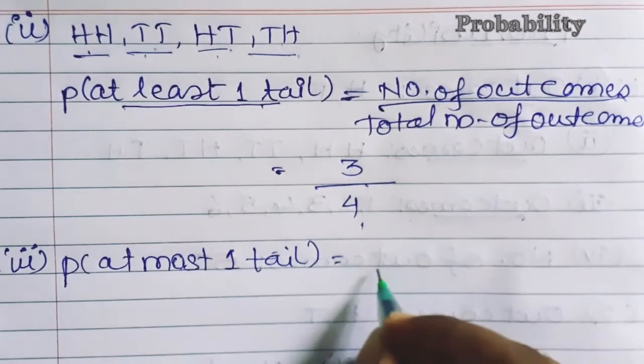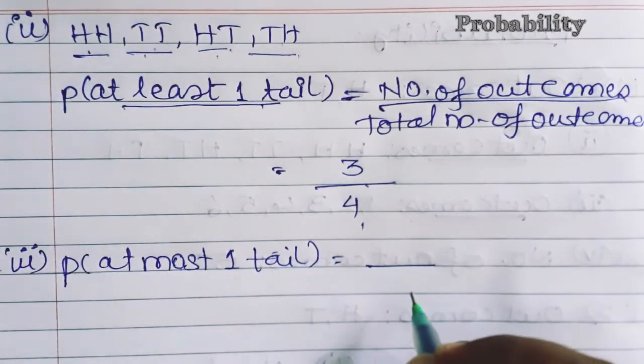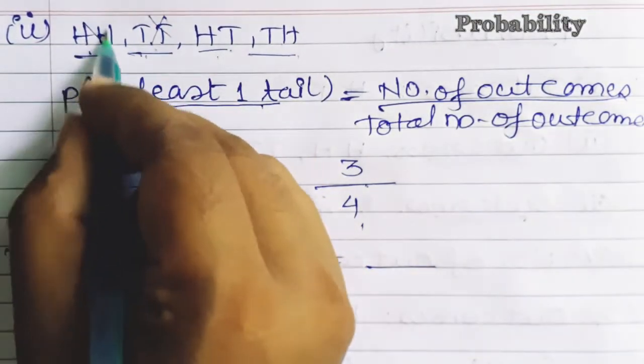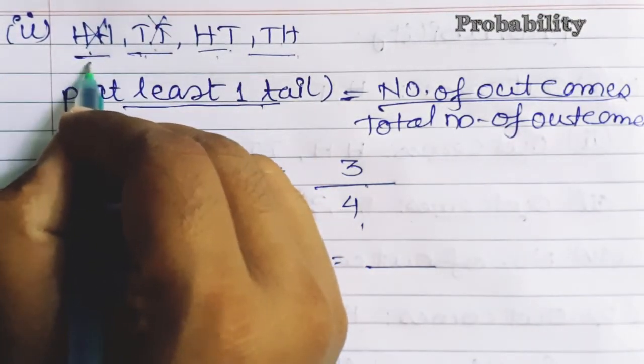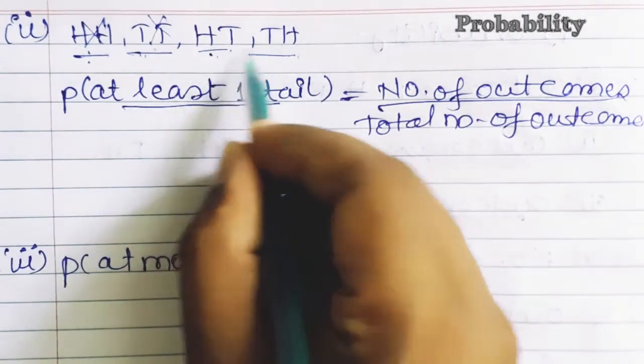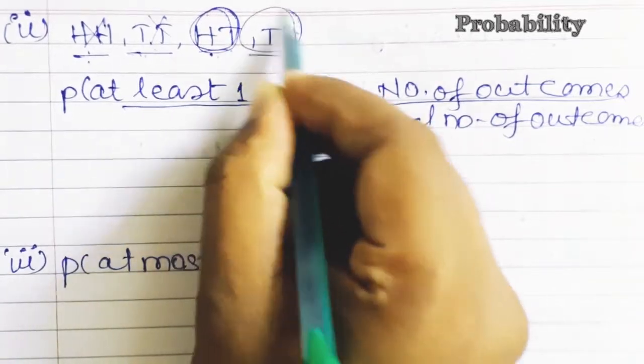One tail मतलब क्या, max to max एक tail होना चाहिए. Okay, उससे ज्यादा नहीं. So here 2, we won't consider this. No tail is over here, so this is also not considered. Max to max one tail में कौन सा आएगा? That is head tail, tail head. So how many values are there? Total 2 terms are there.